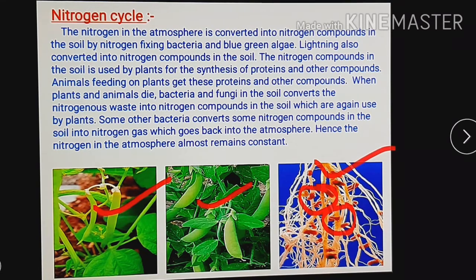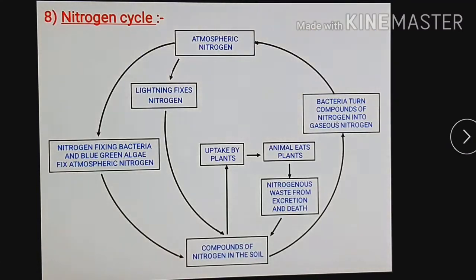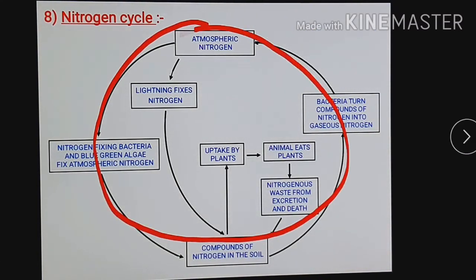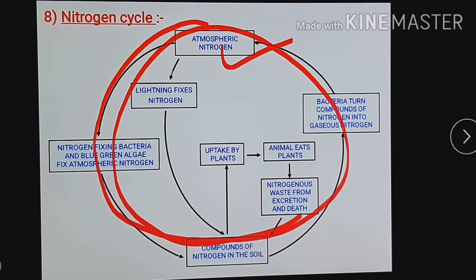Some nitrogen mixes in the soil, and some nitrogen in the form of gas mixes into the atmosphere again. So in this way, atmospheric nitrogen also remains constant. This is a cycle, and in this way it can continue and atmospheric nitrogen remains constant.